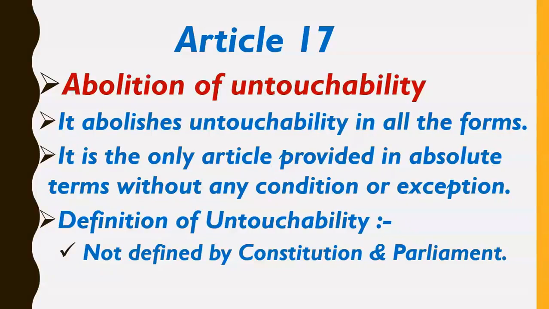Now friends, it is the only article provided in absolute terms, without any condition or exception. Now what does it mean? So friends, for example, Article 19 Clause 1 Subclause A is the right to freedom of speech and expression. Means we have the right to speak in public, the right to express our views.